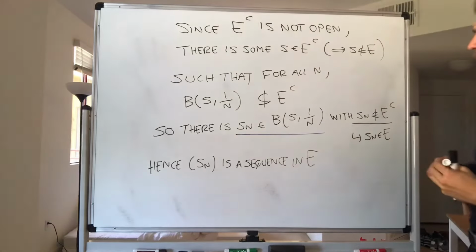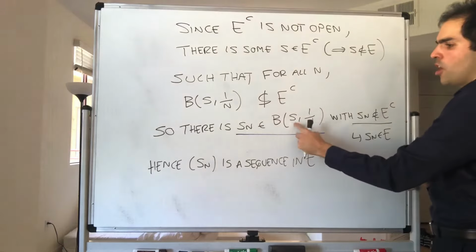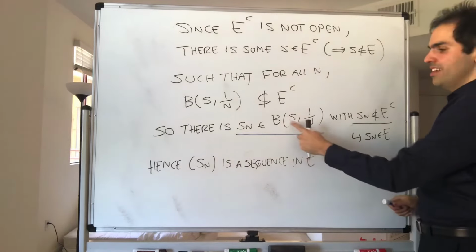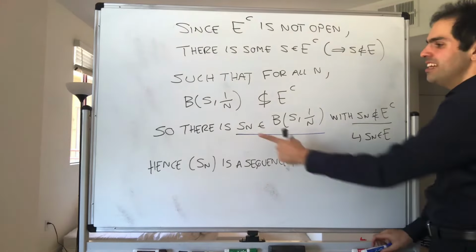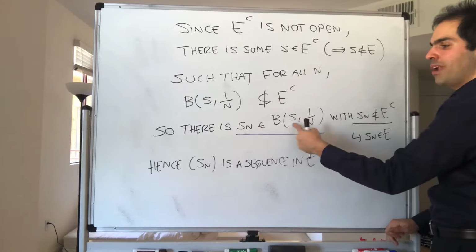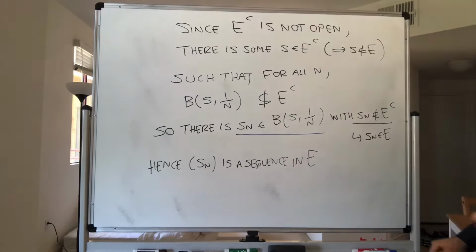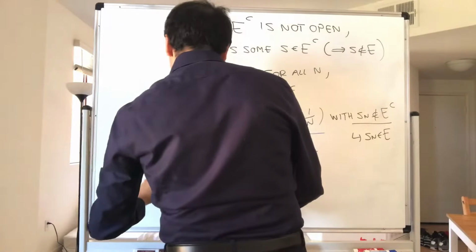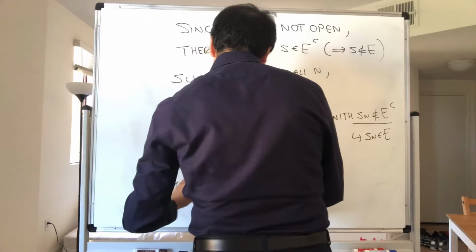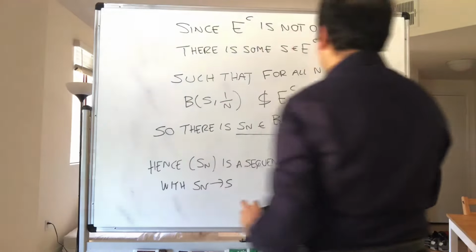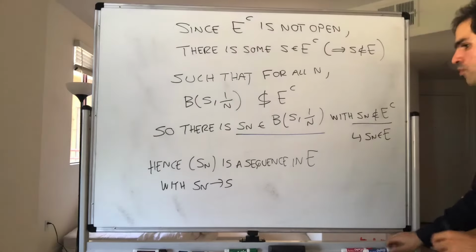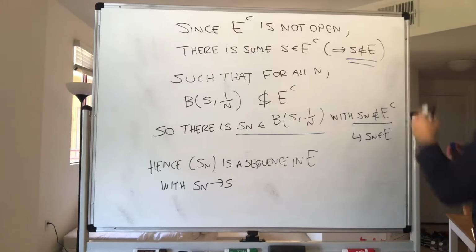Well, this is just saying Sn come closer and closer to S. So in other words, this condition really implies that Sn converges to S. But what do we know about the limit? We know that the limit is not in your set.